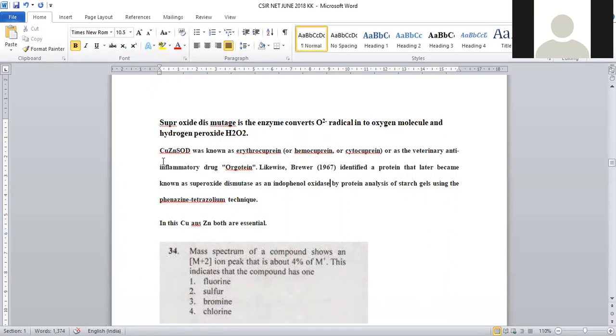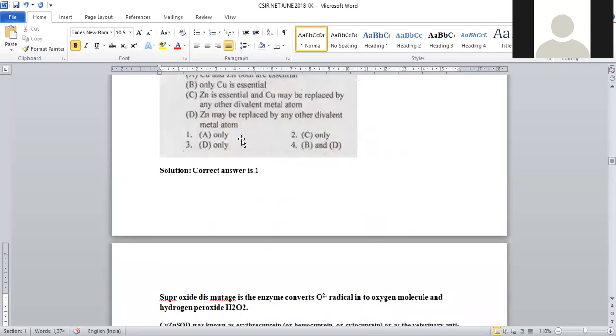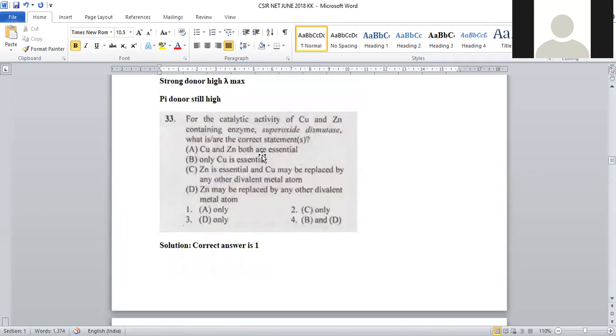Copper zinc superoxide dismutase is also known as erythrocuprein, hemocuprein or cytocuprein. These are the alternative names. It is very essential in order to convert superoxide into molecular oxygen and hydrogen peroxide. The correct option will be 1.